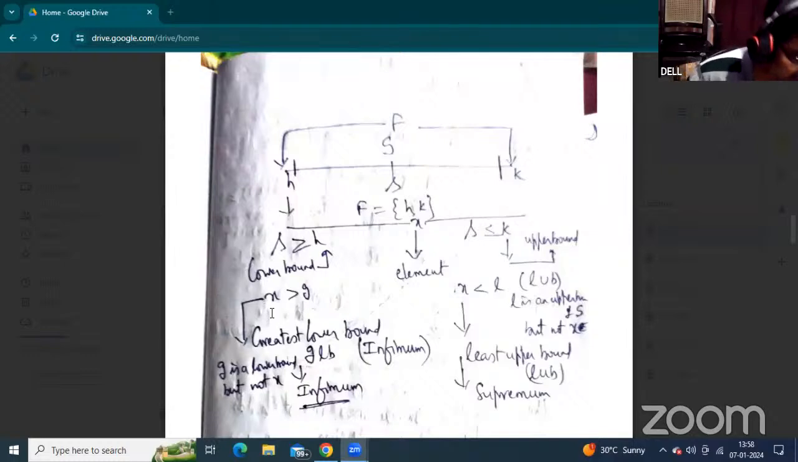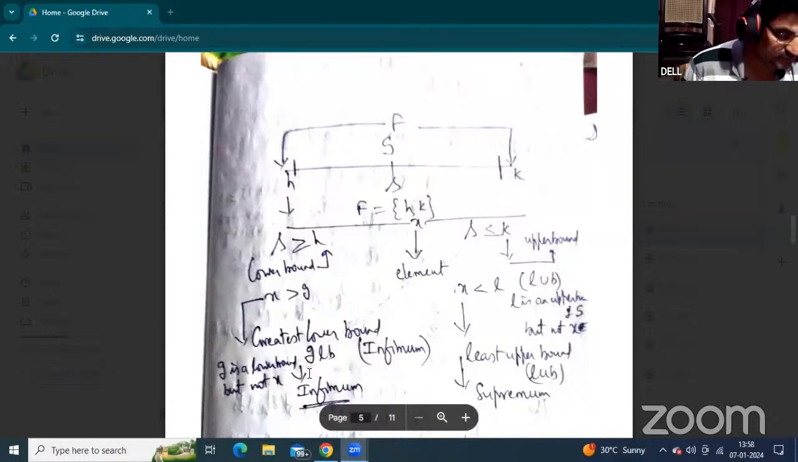Here x is any element, and that element is greater than small g, not equal. The lower bound representation is greater than or equal to. At the same time, x is greater than g. Here g is the greatest element, and x is not in the given field and subset. But g is a lower bound of x. That's why small g is the lower bound, but not x. So this is called the greatest lower bound, the infimum.